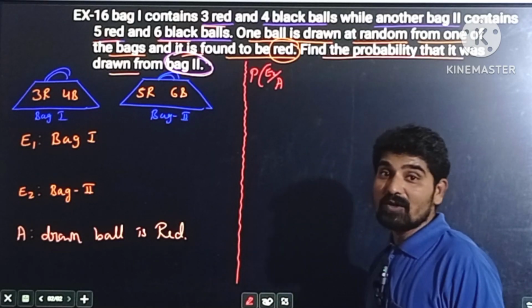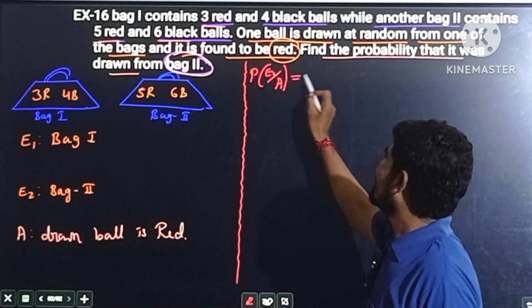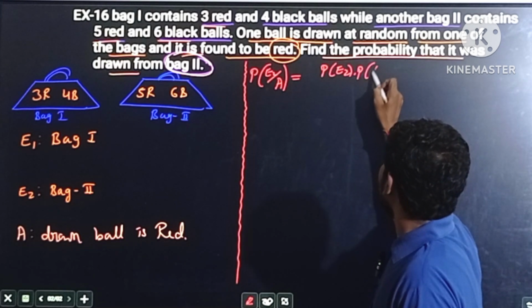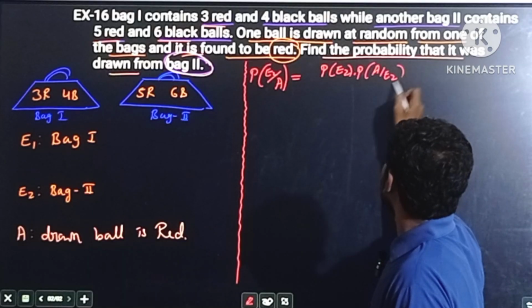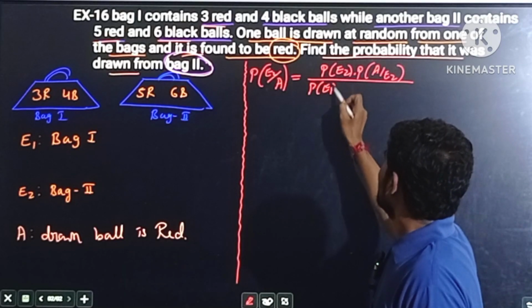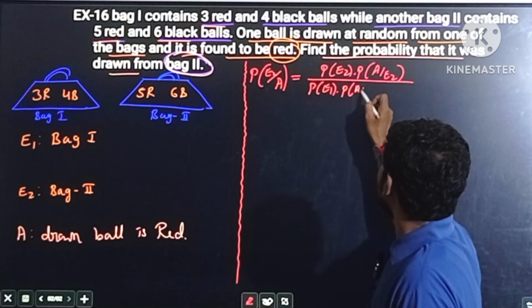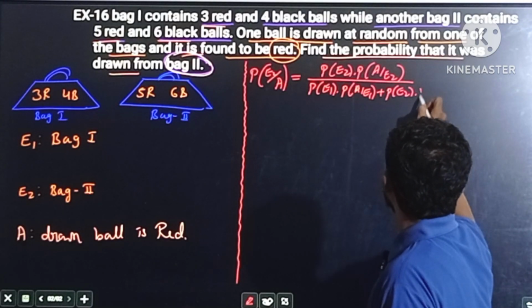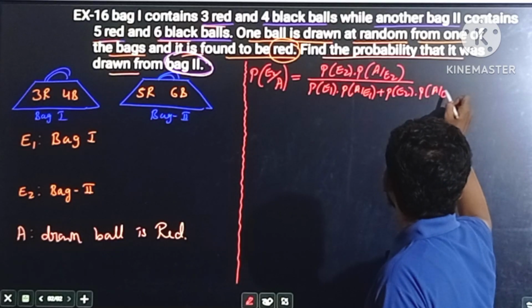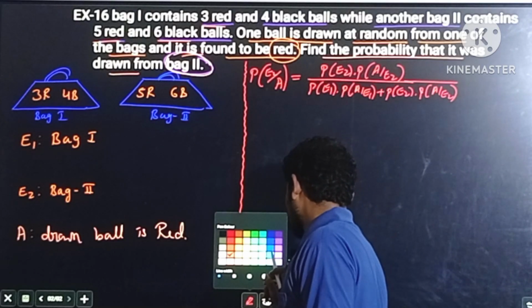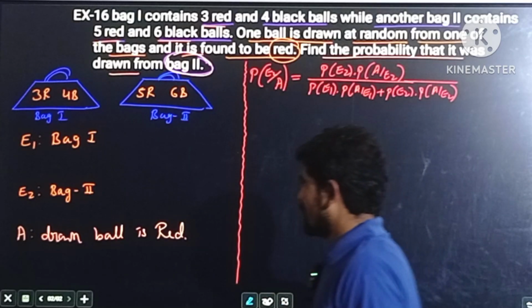That is the probability of E2 by A, and its formula is already known. Probability of E2 into probability of A by E2, divided by the total probability of the event A: probability of E1 into probability of A by E1, plus probability of E2 into probability of A by E2. I hope all of you understood this. Now let's substitute the respective values.